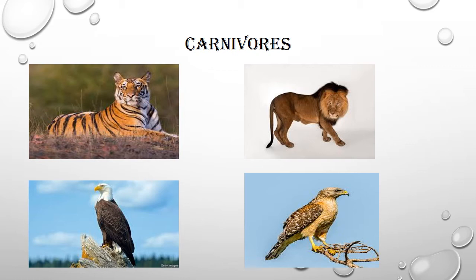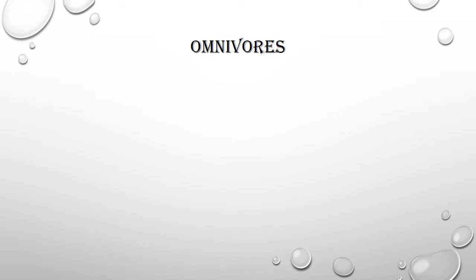First, they have a very sharp beak to tear the flesh of the animals which they have caught, and second, they have very strong claws, also called talons, to catch the prey. Okay, so these are the features of carnivores. Now next we will move on to the next type of animals, that is called omnivorous. We have learned herbivores and carnivores. Now omnivorous means animals that eat both plants and animals.